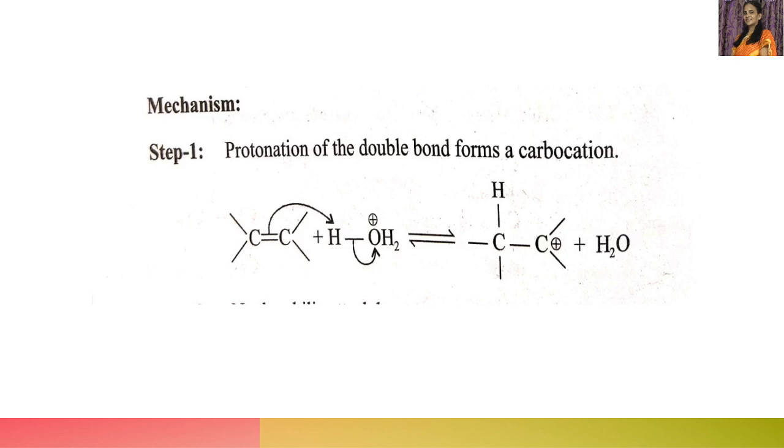You can see here, a carbon-hydrogen bond is formed, and this pi bond breaks, and the adjacent carbon is having only 3 bonds and a positive charge, that is, a carbocation is formed. So in step 1, protonation, that is, addition of a proton to one of the doubly bonded carbons, produces a carbocation.